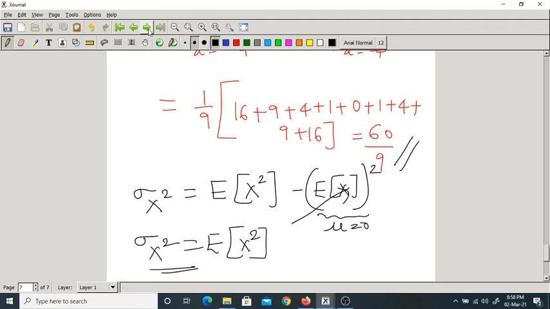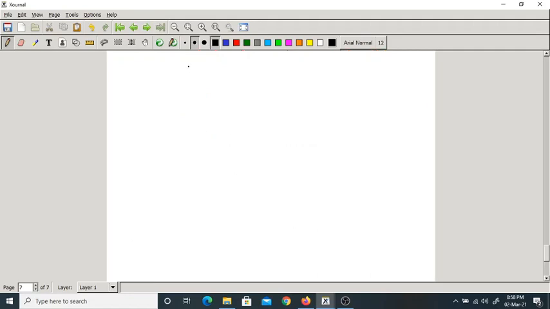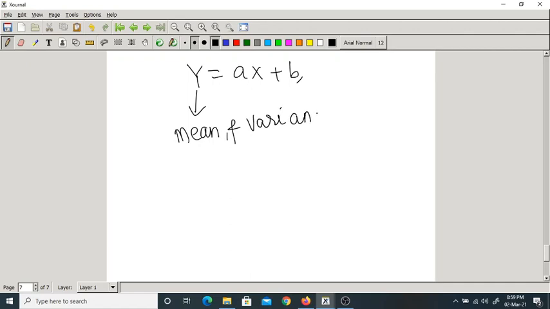So let us calculate the expectation. We have a random variable y, which is a function of random variable x. Now I want to ask you, what is the mean and variance of random variable y, which is a function of random variable x?